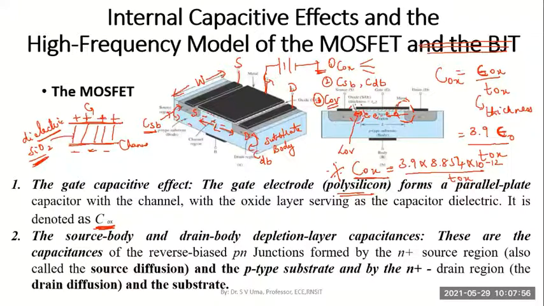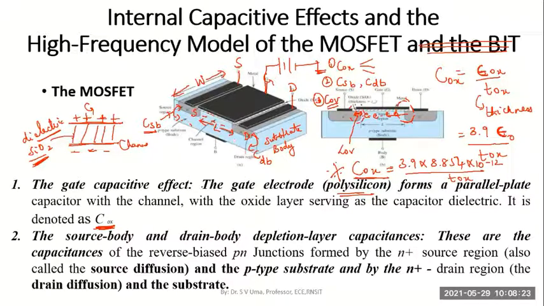Please keep this in mind: in a MOSFET, the substrate or the body is always connected to the most negative potential. So if I connect the N plus source and drain regions to any other voltage, it will always be higher than the P-type body. Hence, we always have reverse bias junctions between the source and the body and between the drain and the body.